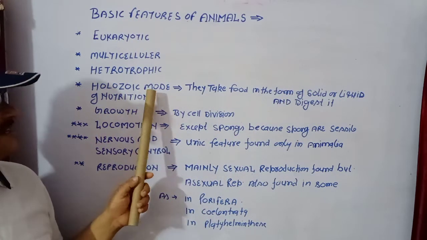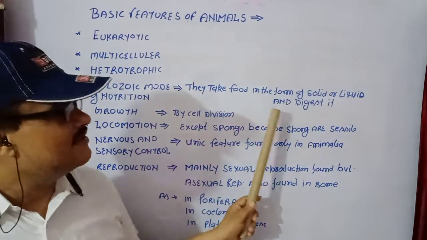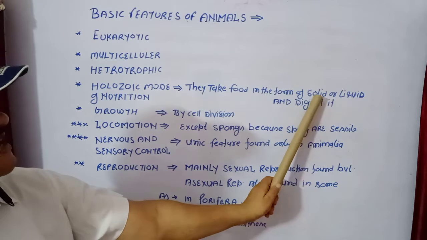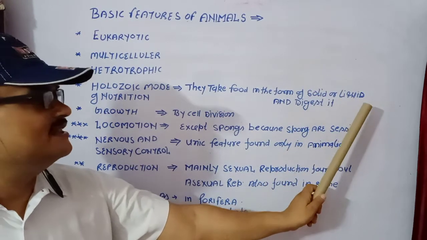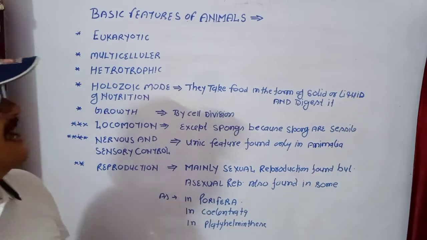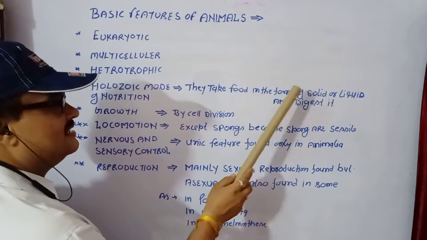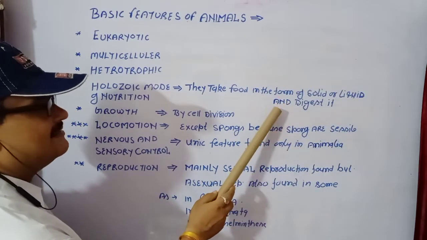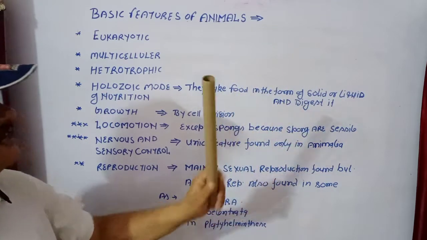After that, holozoic, this is the main point. Holozoic mode of nutrition means they take food in the form of solid or liquid. When they take food in the form of solid, it is known as phagocytosis, and when they take food in the form of liquid, pinocytosis. But digestion is compulsory. It means they take food in the form of solid and liquid, and after that they digest it.